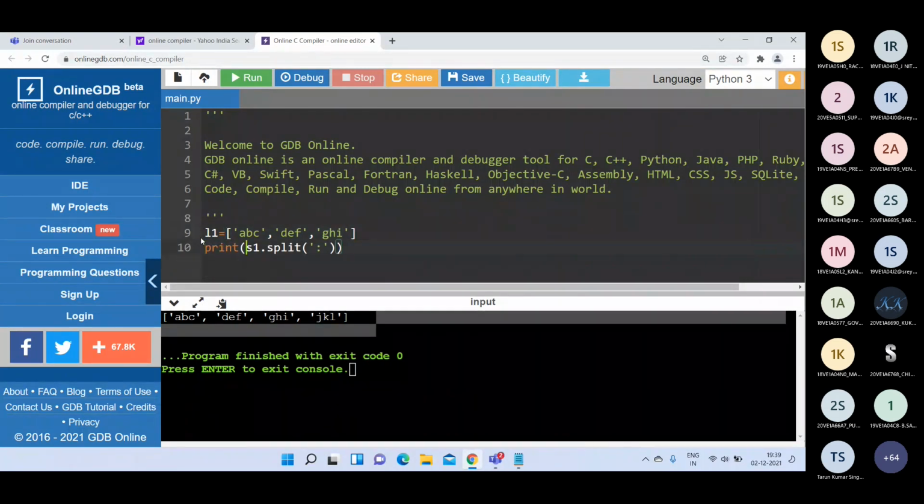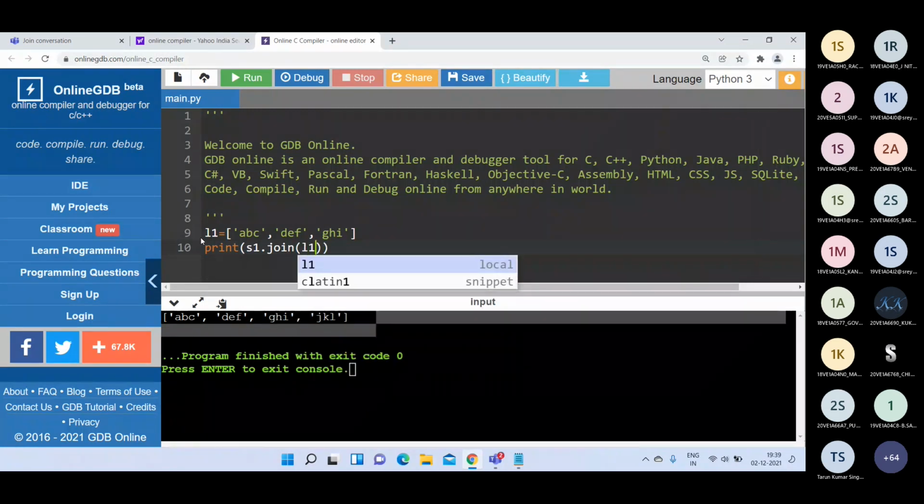Then I can write print of s1.join of L1.